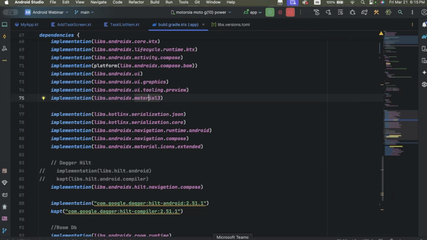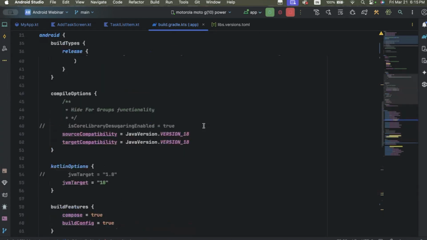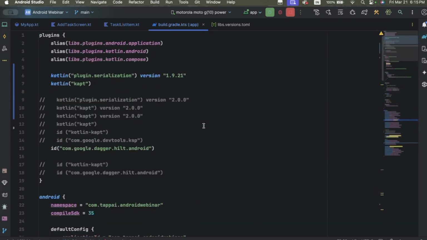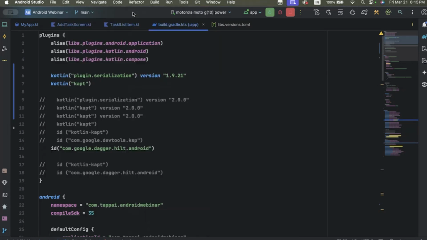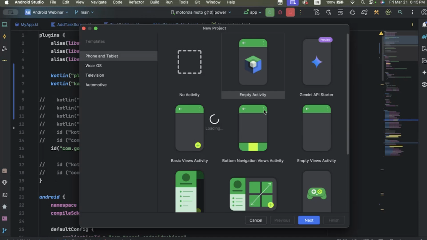Now this is an example of our Jetpack Compose project. Here I will show an example of a Java, Kotlin and XML project, how they look and how layouts and Kotlin files are managed.